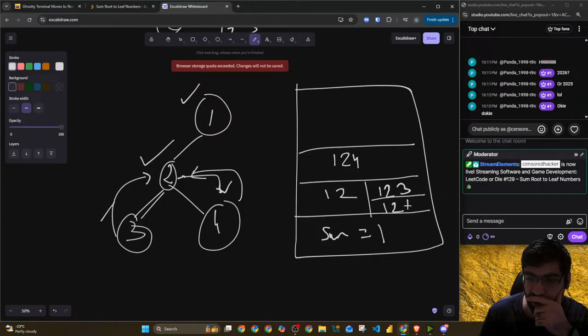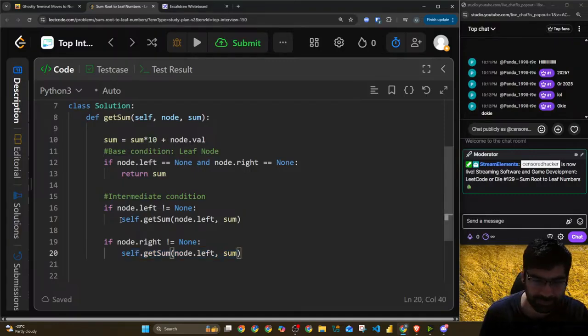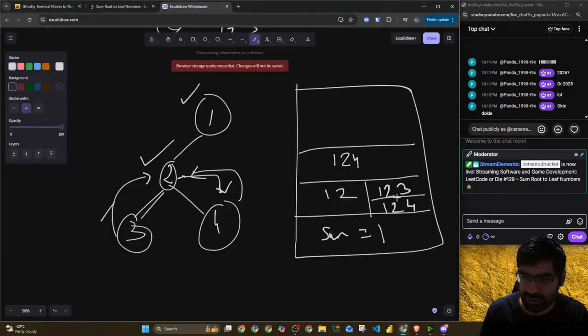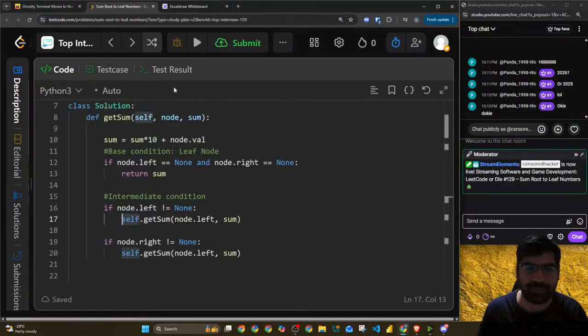So 124 is node, sum left, sum right. This is how it will be. Then we have to add these ones, and then this will return as well. This will get destroyed. This will return. So sum will be 742. That's how recursion is, bottom up, right?